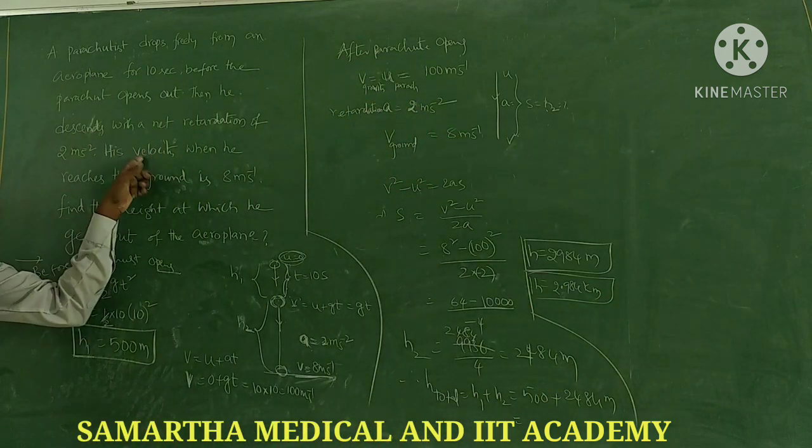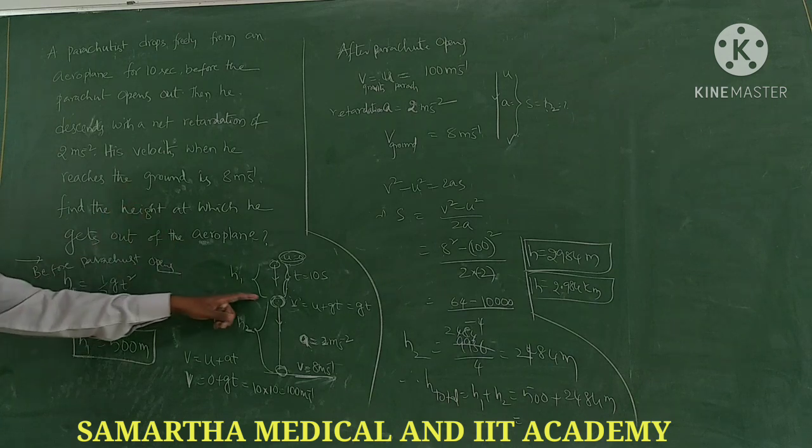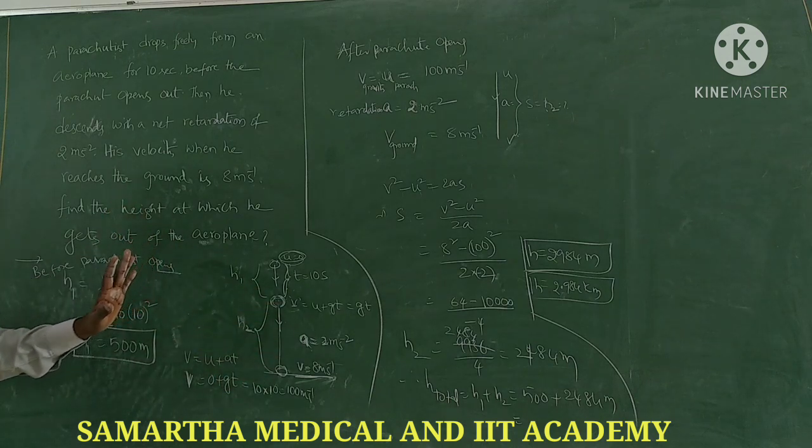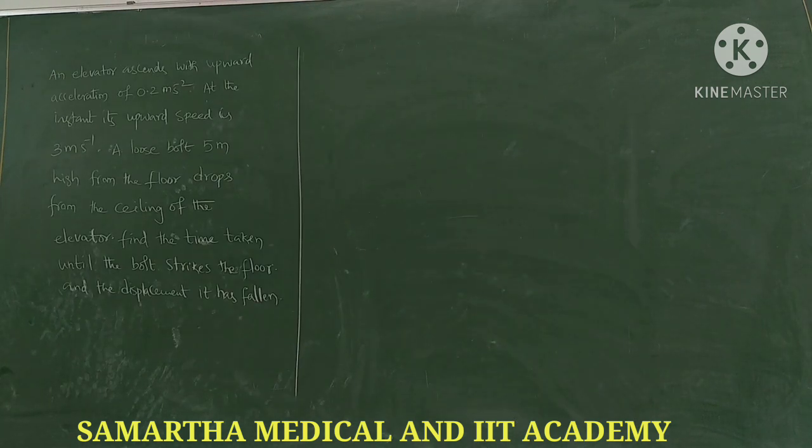So observe where you need to consider gravity, where you need to consider retardation. Okay, right. Next, go to another problem. An elevator ascends up with an acceleration of 0.2 meter per second square. At the instant its upward speed is 3 meter per second, a loose bolt 5 meter from the floor drops from the ceiling of the elevator. Find the time taken until the bolt strikes the floor and the displacement it has fallen.